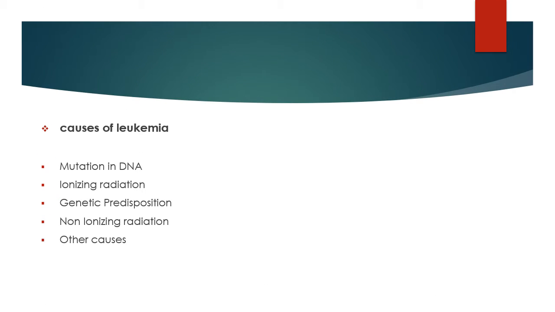There are many causes of leukemia. One is mutation in DNA, meaning any cut or disturbed linkage in DNA causes leukemia. Second is ionizing radiation, any radiation like X-ray, which can also produce leukemia. Then genetic predisposition: any genetic inheritability predisposes to leukemia. Then non-ionizing radiation and other causes, meaning environmental causes also produce leukemia. So these are all the causes of leukemia.